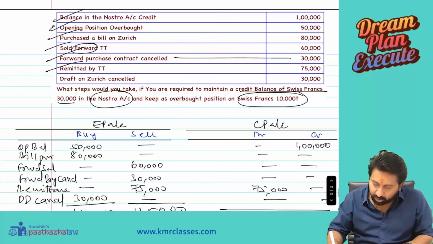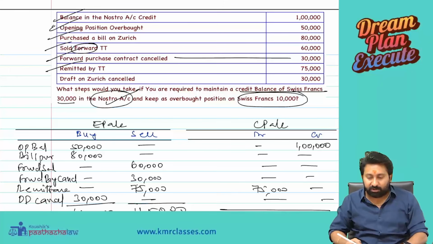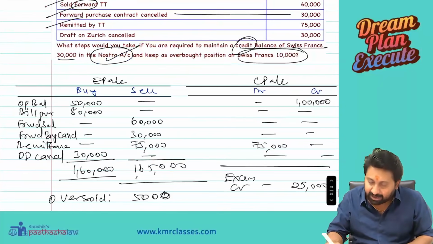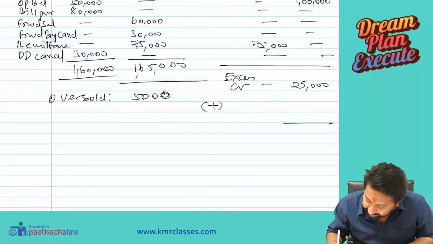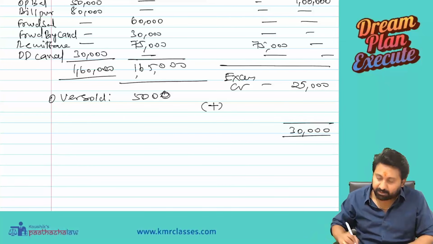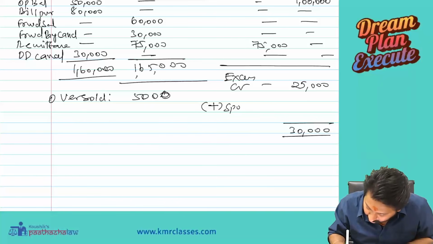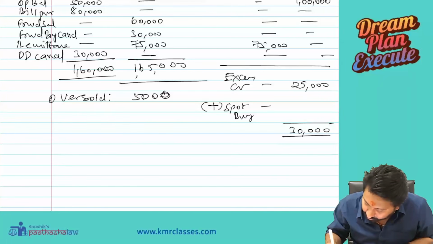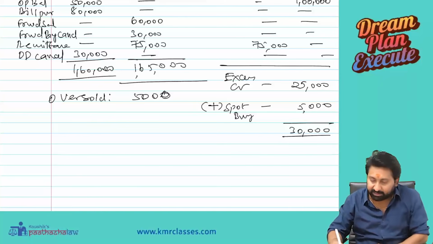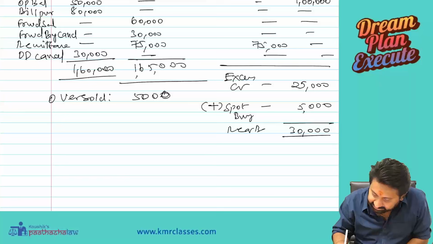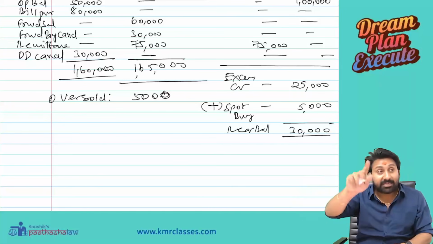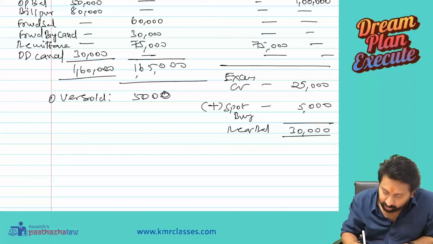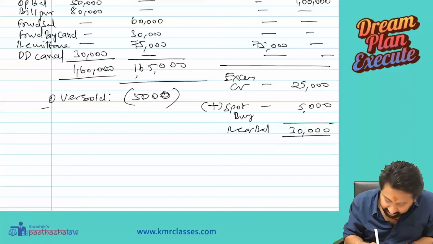We want 30,000 in Nostro as a credit balance, but we have only 25,000. We need to make it 30,000. That means we have to do a spot buy. How much spot buy? 5,000 Swiss francs. Now the required balance is reached. But try to understand, whether it is a spot buy or a forward buy, the exchange position account will get affected. Oversold, negative 5,000. Now we made a spot buy.